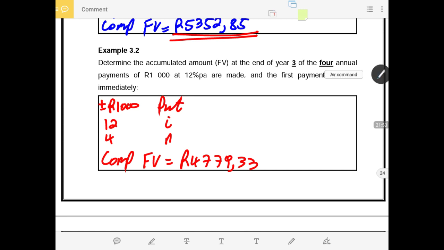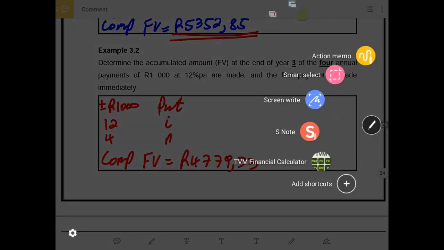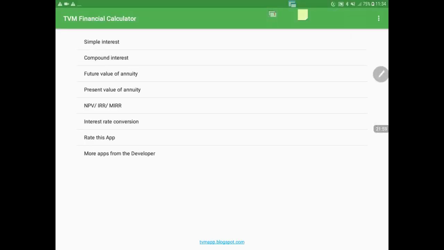I will, as time goes by, love to introduce you to the financial calculator, which I have as an app on my phone. Now if you look at this time value of money financial calculator, some of you do have it, and if you'll be writing at home, you don't have to worry. You can use this financial calculator. It's very useful.